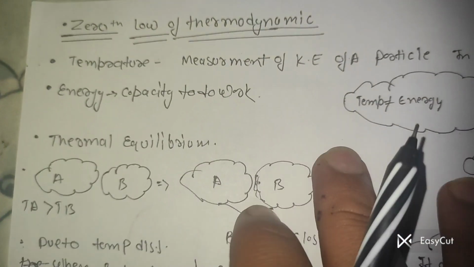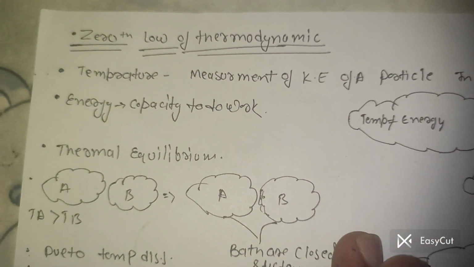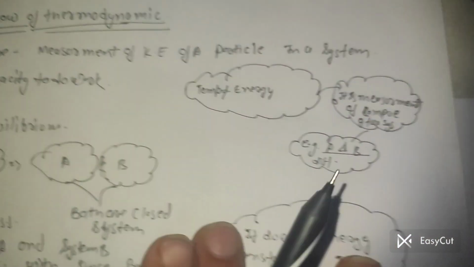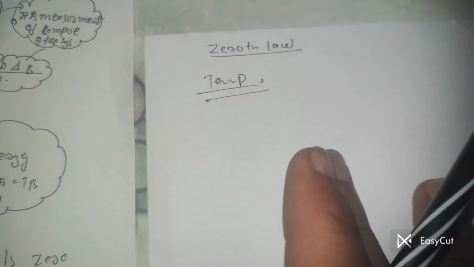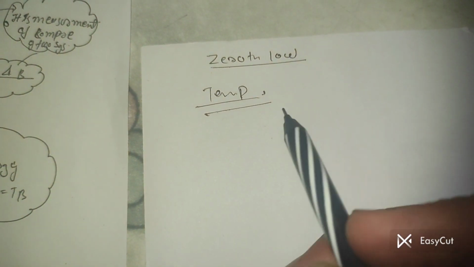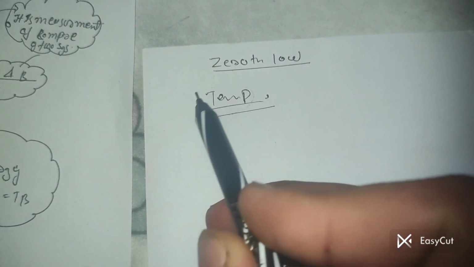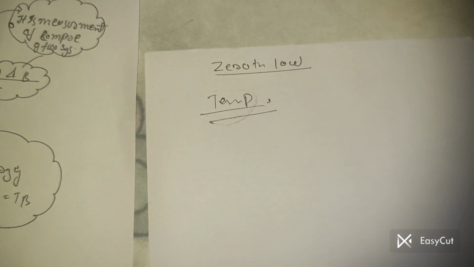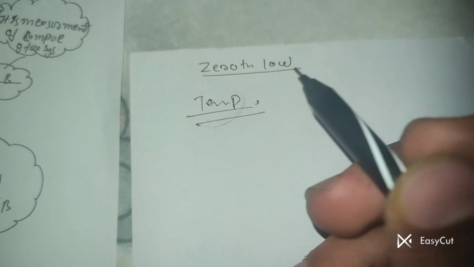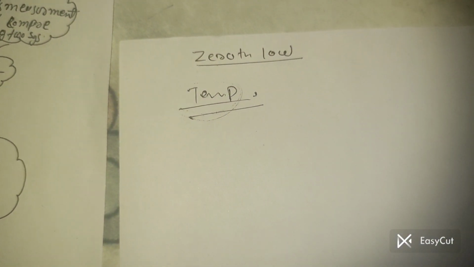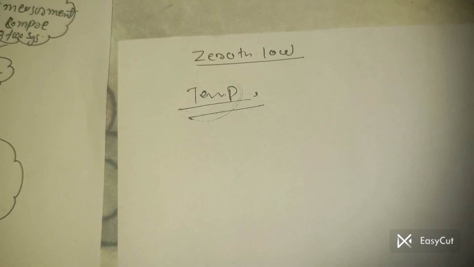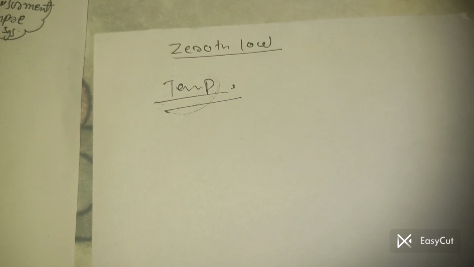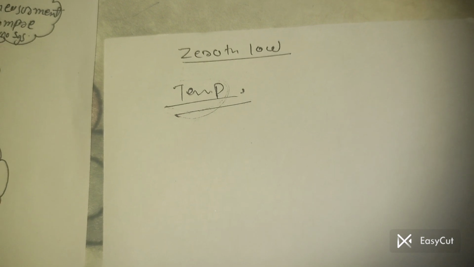Let's talk about the Zeroth Law of Thermodynamics. First, we need to understand the definition of temperature for understanding the overall Zeroth Law. Whenever we hear the word temperature, what does it mean? For example, if we have a fever, the doctor says that your temperature has increased to around 104 degrees. In that case, what is the meaning of temperature?